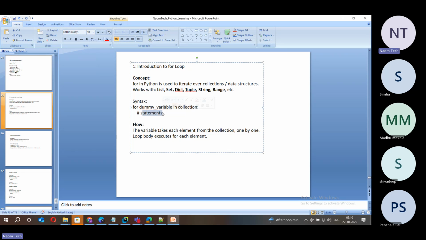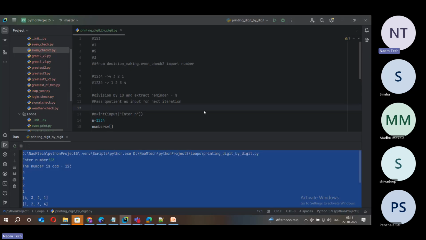Understood now? Next one after that. So we'll do few programs. Let's get into that. Okay, applying the syntax and everything. So let's get into that.